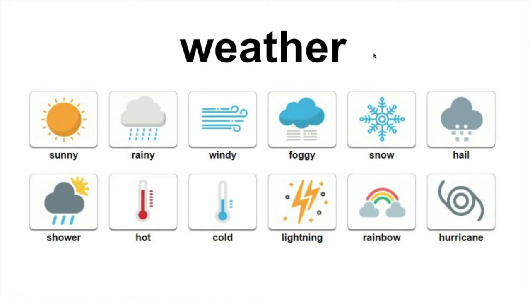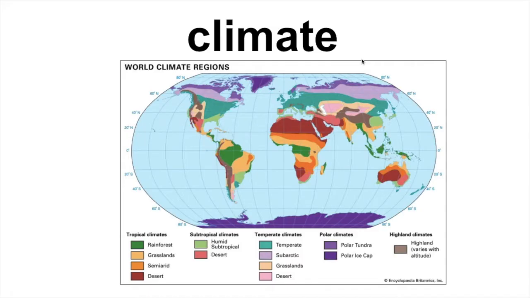Let's start by reviewing the difference between weather and climate. Weather is what you see when you look outside right now. Some words that we use to describe weather include sunny, rainy, windy, hot, and cold. Climate is what we use to refer to weather patterns over time.